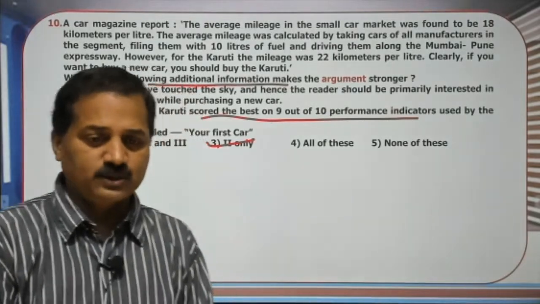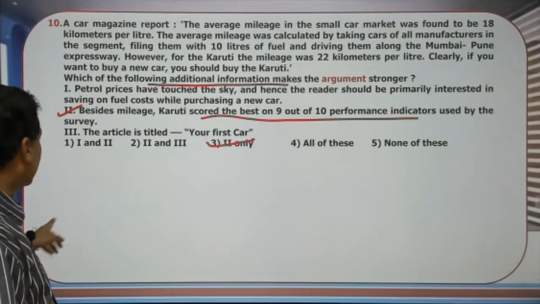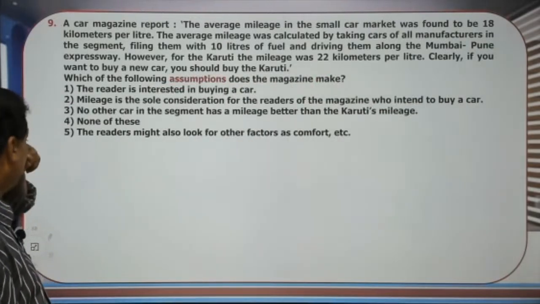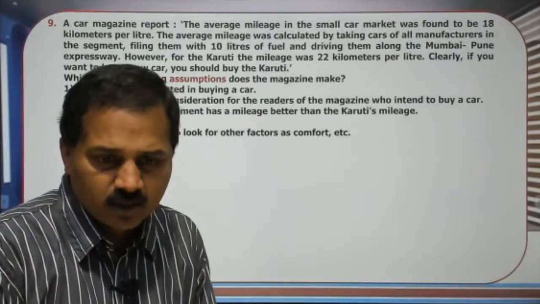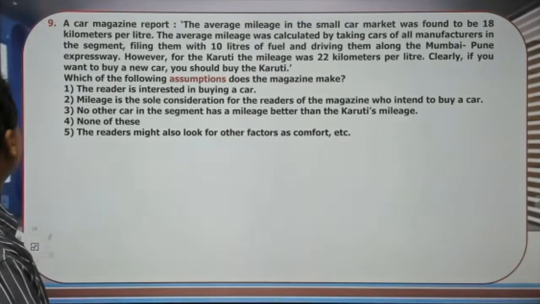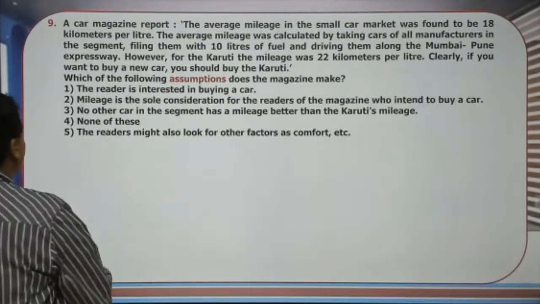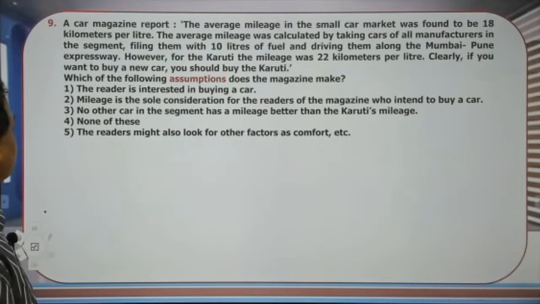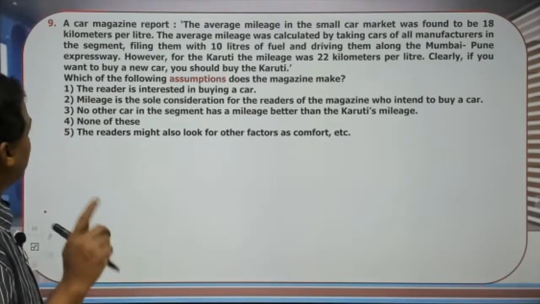9th question. Okay, that's what Arya says. I shall go back to the 9th question. Why can't we consider the third one? No other car in the segment has got a better mileage than B's mileage. Listen, an assumption is something taken for granted or something that is supposed.